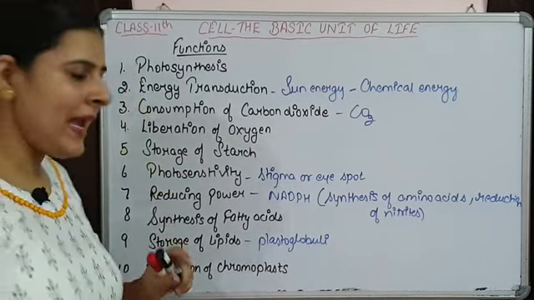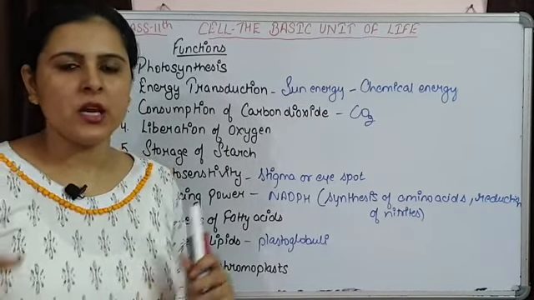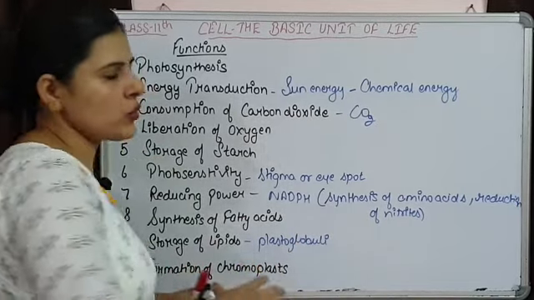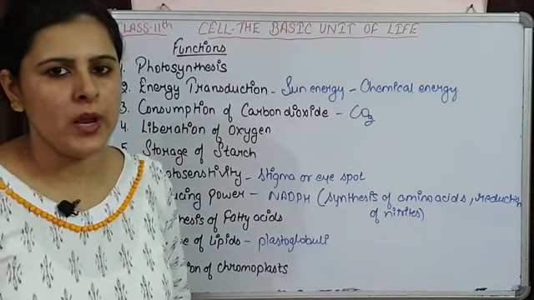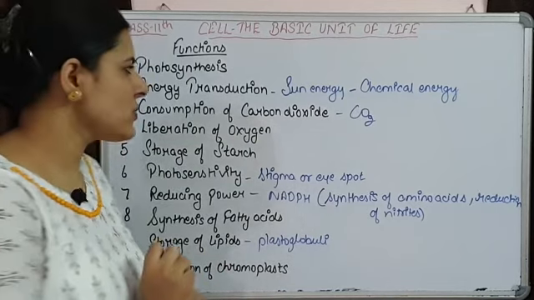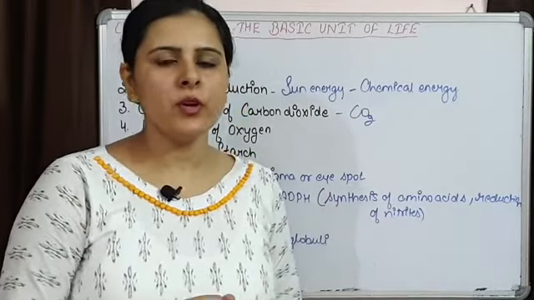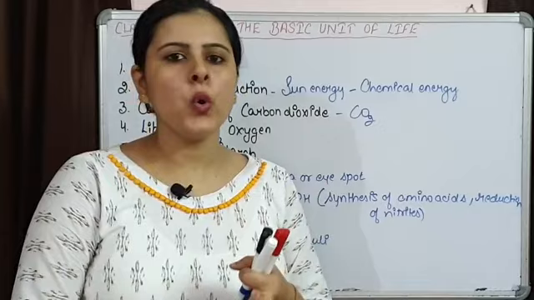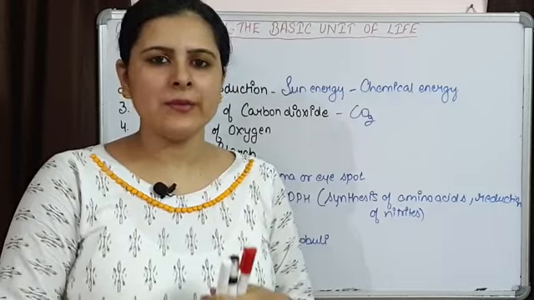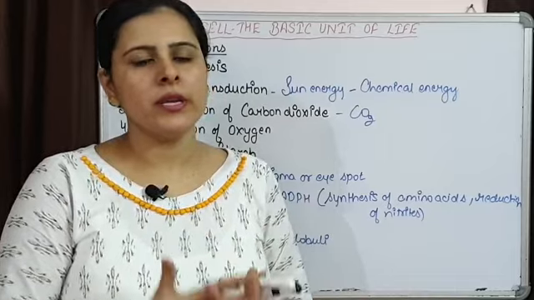fats are stored, and these chloroplasts, they are going to convert or they are going to form chromoplast. The chlorophyll will be converted and carotenoids are formed of different color and chromoplasts are going to form from chloroplast. So these are some of the important functions of chloroplast. So that's all about the plastids. Now we have already discussed about the autonomy of chloroplast. They are having their own DNA, then they are having ribosomes, so they will be involved in most of the enzymes and protein synthesis, and they are sharing most of their characteristics with mitochondria also.